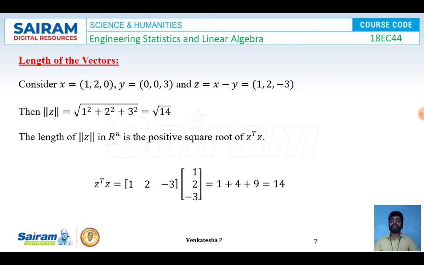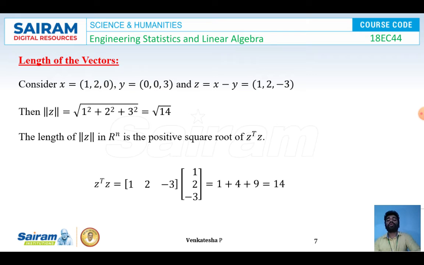Example: I'm taking x equal to (1, 2, 0) and y equal to (0, 0, 3), and z is equal to x minus y. By subtracting both vectors, I get z equal to x minus y, that is (1, 2, -3). Now I'm going to find the norm of z, that is the norm of x minus y. It is given by the norm of z equal to square root of 1 squared plus 2 squared plus 3 squared, which is equal to square root of 14.